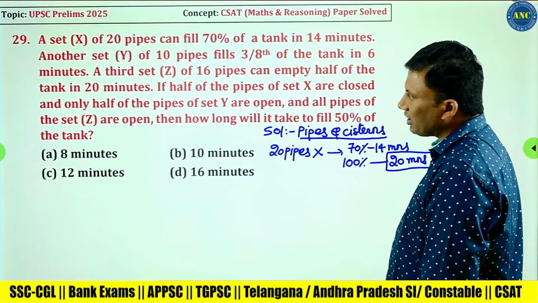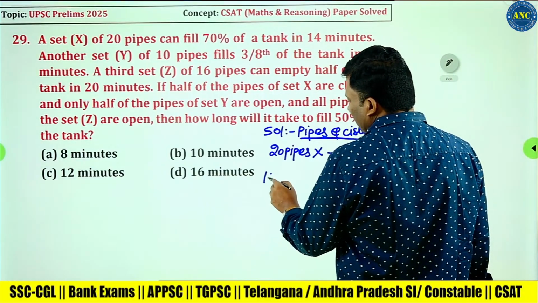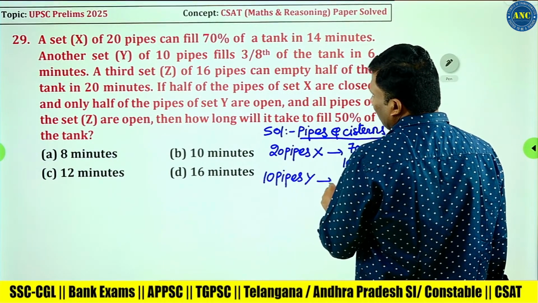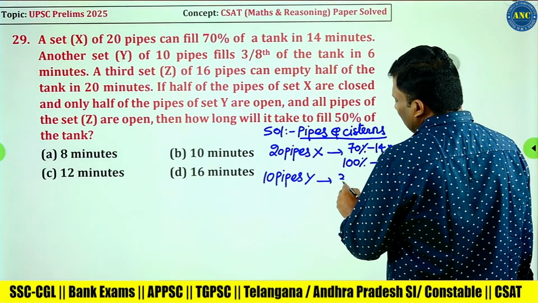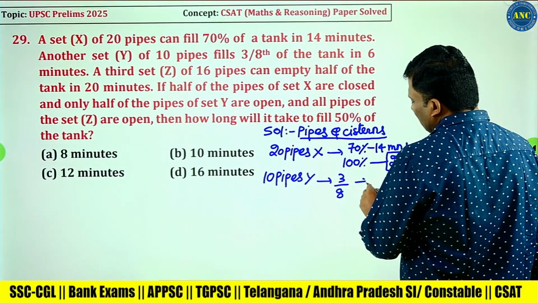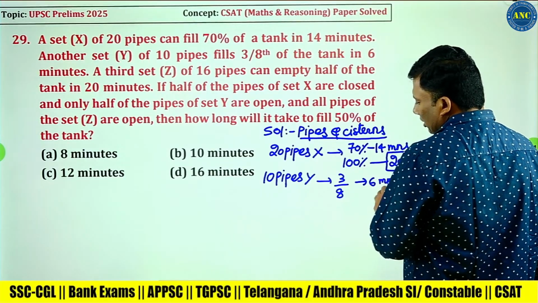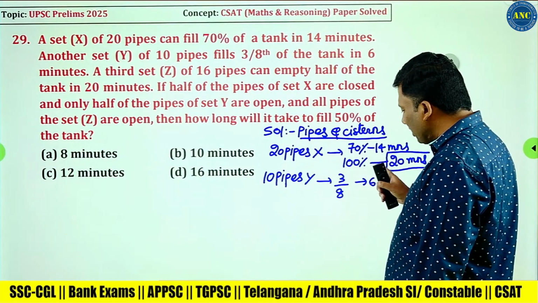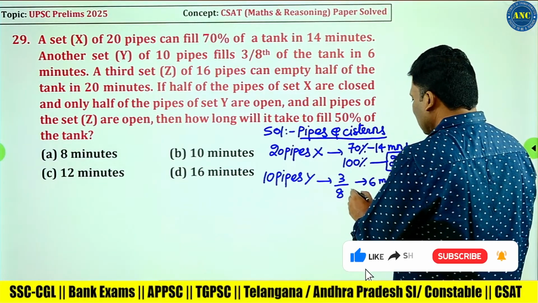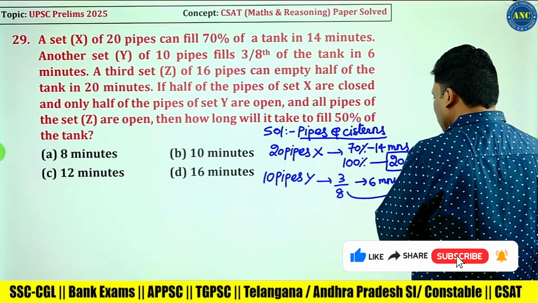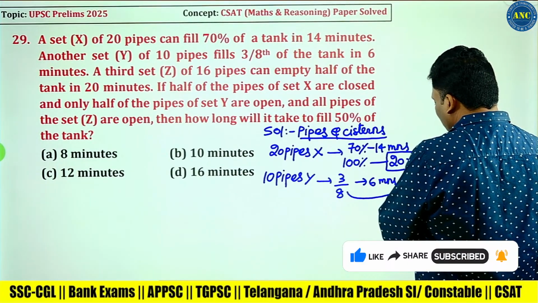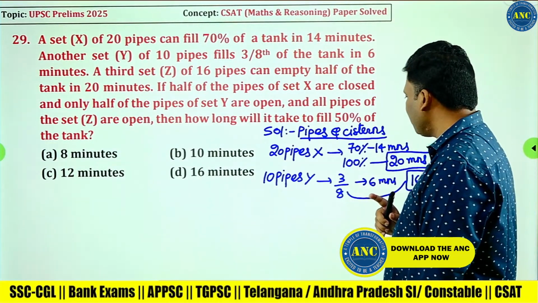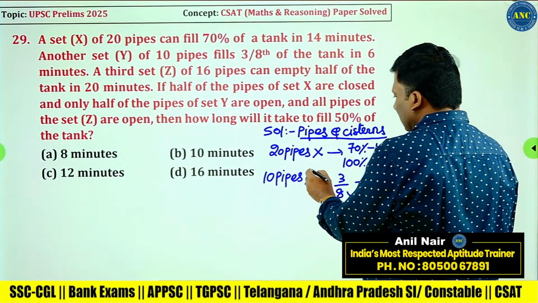Yes. Another set Y of 10 pipes. Another company, Y company, 10 pipes are there. 10 pipes of set Y can fill 3/8 of the tank in 6 minutes. That means total portion is 8. I filled only 3. 3 is becoming 6. 3 2s are 6, 8 2s are 16. That means 10 pipes of set Y can fill the tank in 16 minutes.